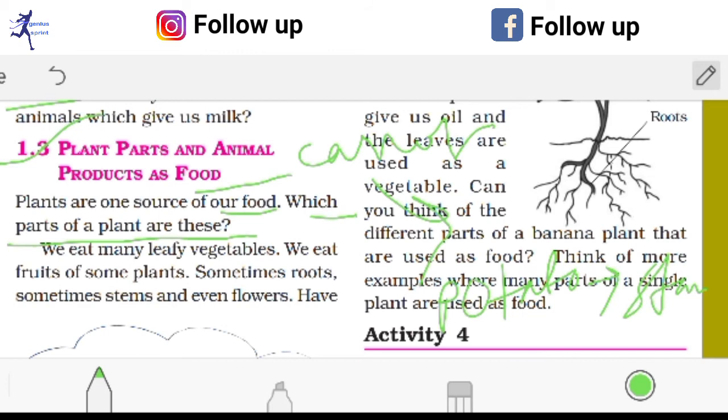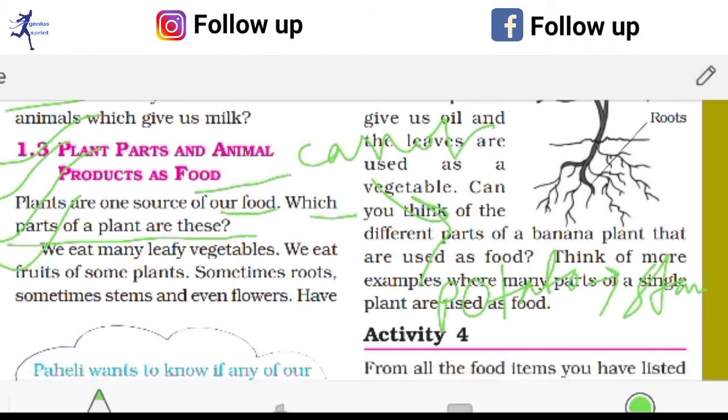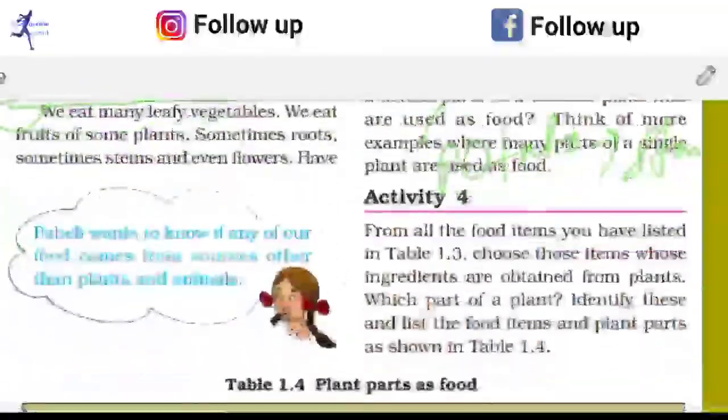For example, suppose a pumpkin plant, we can take the pumpkin, which is the fruit of it, as a vegetable. And sometimes the tube-like structure of the pumpkin, which is the body part of it, we can also take, and leaves of it also we can take. So we can take almost the entire plant. Okay, so different plants provide different parts, and some plants also provide all parts of their body as food products. Okay, so I have discussed these things here.